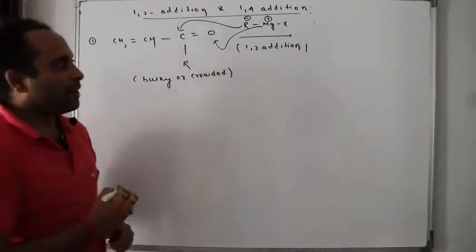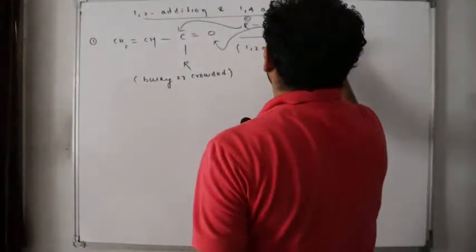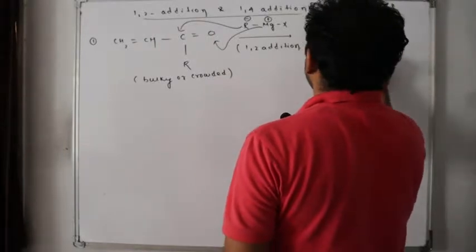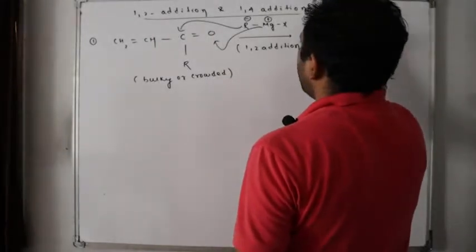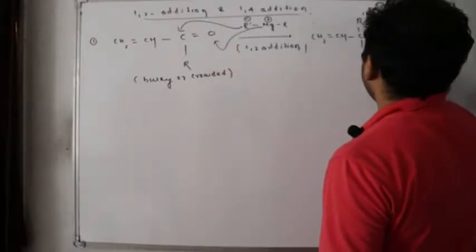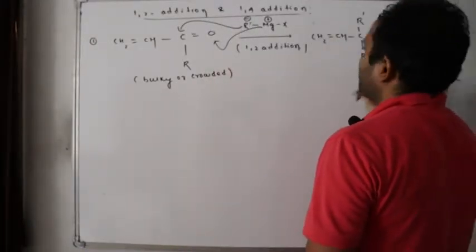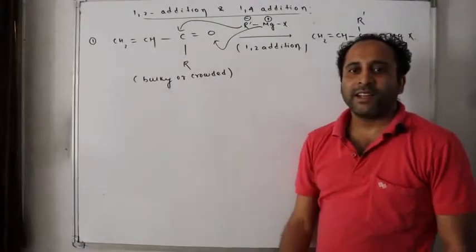So in this case, will I get something like this? CH2 double bond CH single bond C, R, here R dash just to differentiate, O MgX. Easy? Say yes or no?